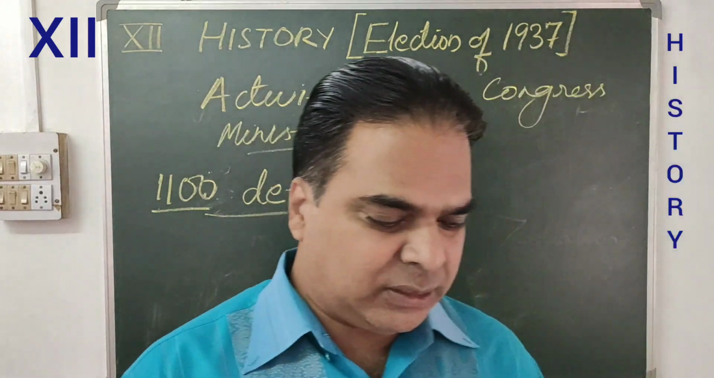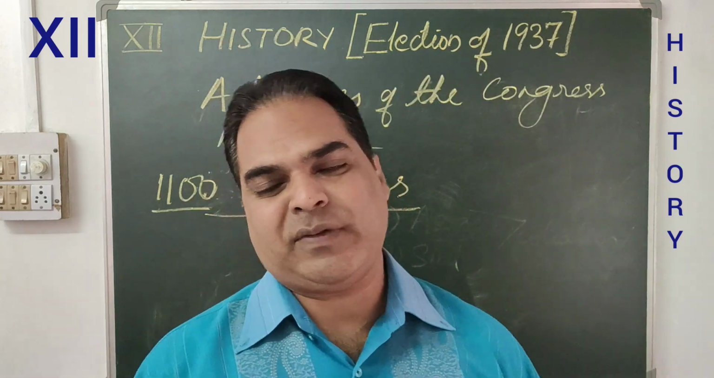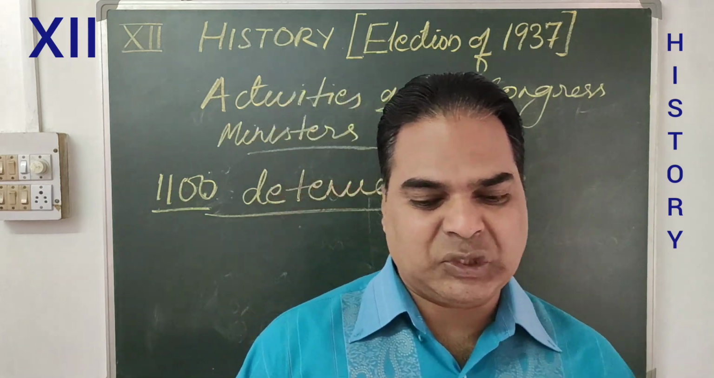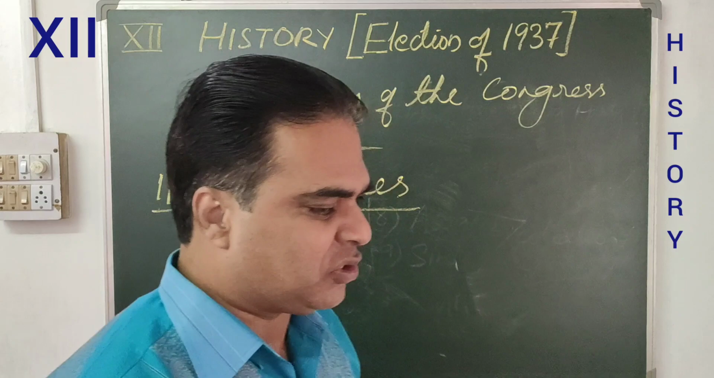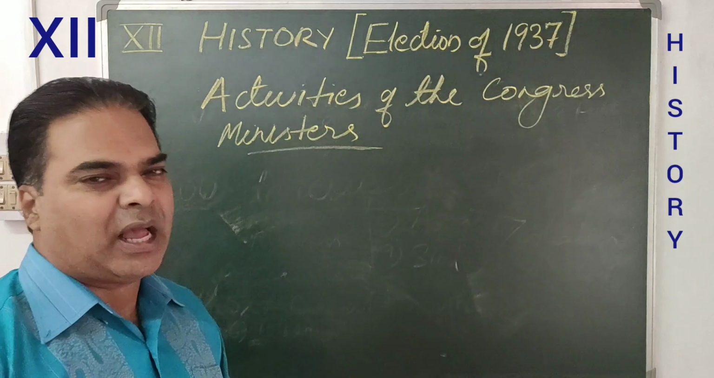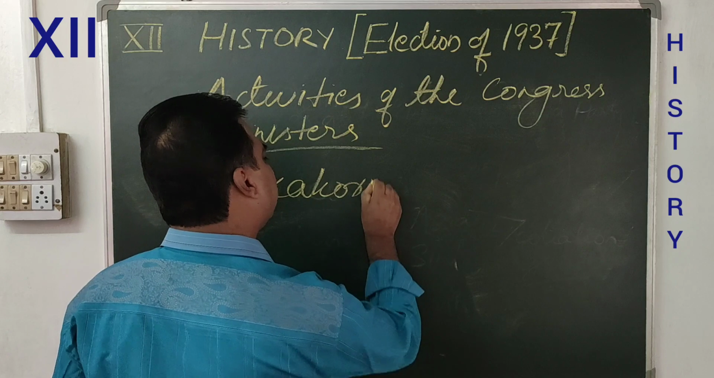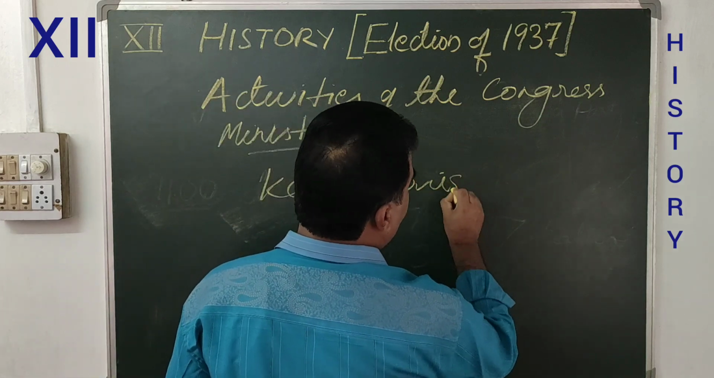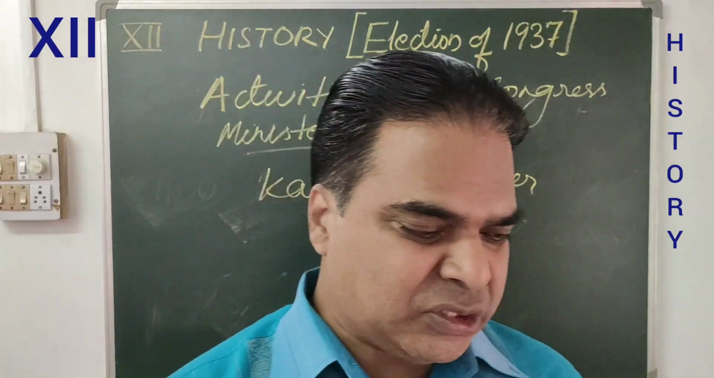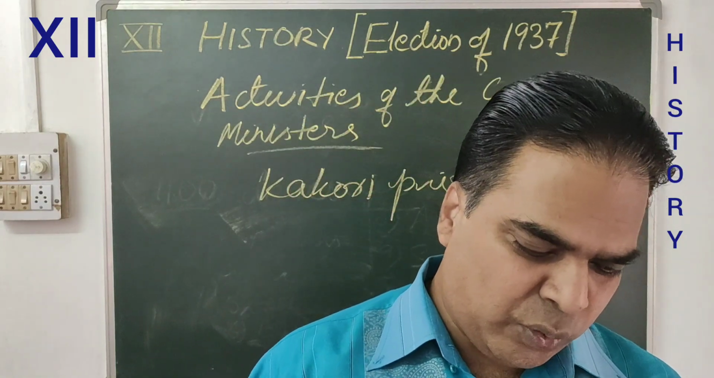Number 2, in UP, in Uttar Pradesh, or you can say the United Provinces, many of the prisoners, including the Kakori prisoners, were released. Kakori prisoners, okay, let me explain. Along with other prisoners, Kakori prisoners were also released. Now, what is meant by Kakori prisoners, or who were they?